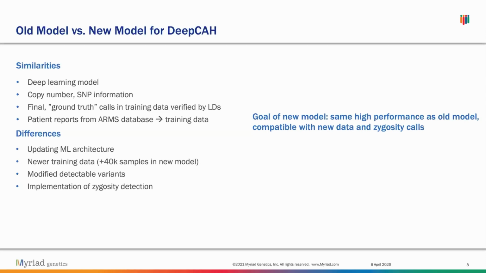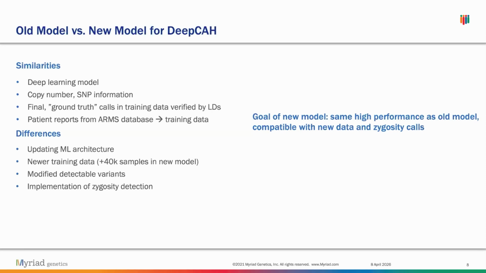The first one is updating the ML architecture. ML has progressed quite a bit since DeepCAH was last touched, so we wanted to update the ML architecture to make it more modern. We also wanted DeepCAH to be compatible with newer training data.